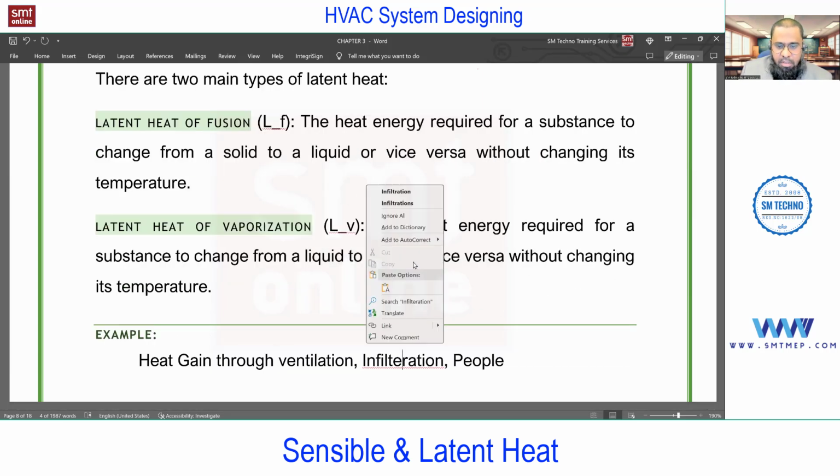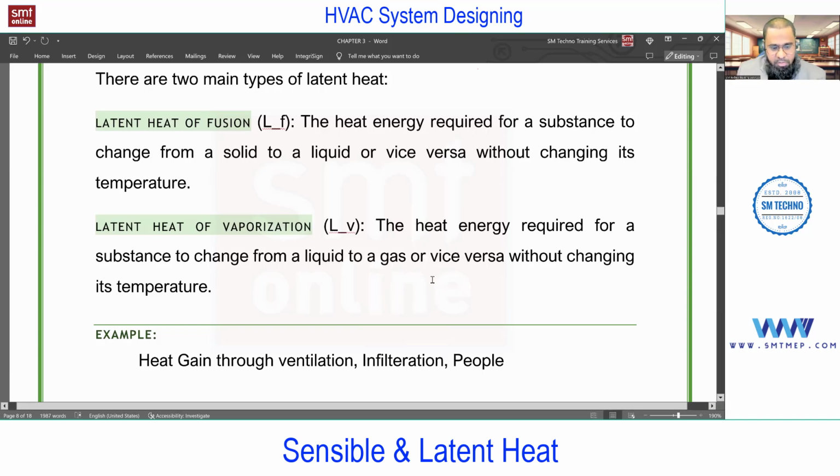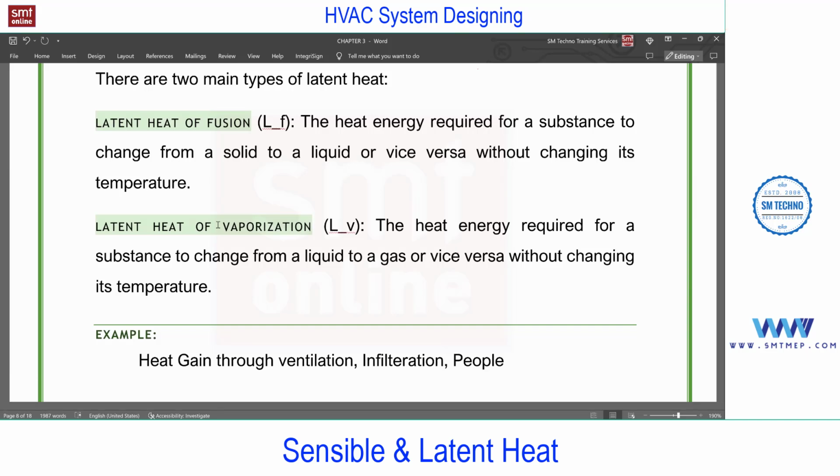Next, from the application point of view, heat gain through ventilation, infiltration, and people is an example of sensible plus latent. Remember, the source can be only sensible or sensible plus latent. We don't have an option of only latent in the case of a source of heat gain.